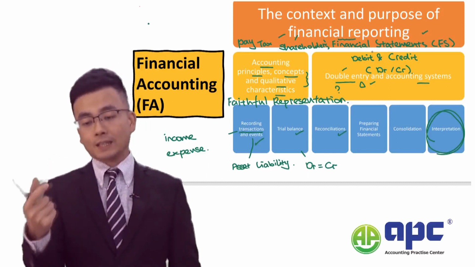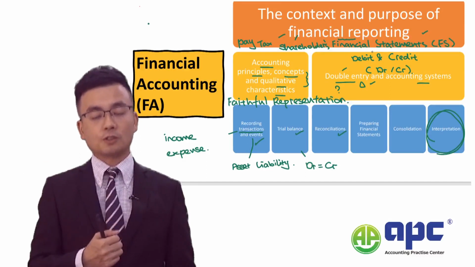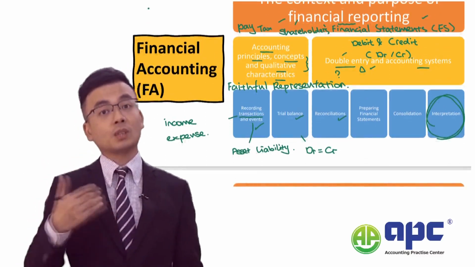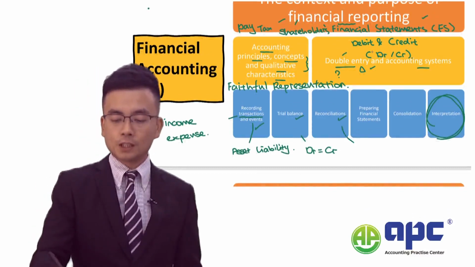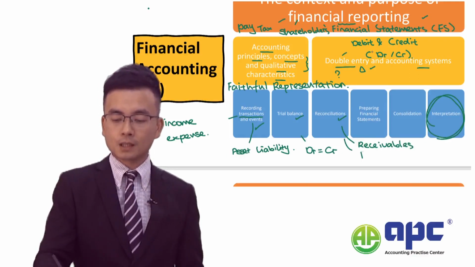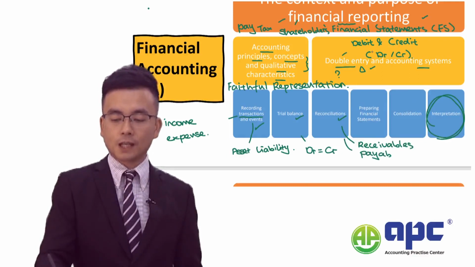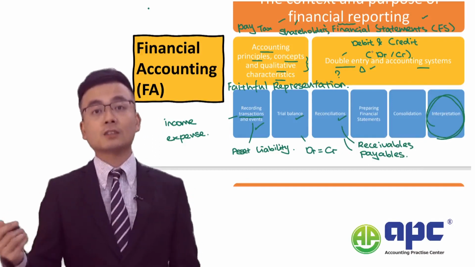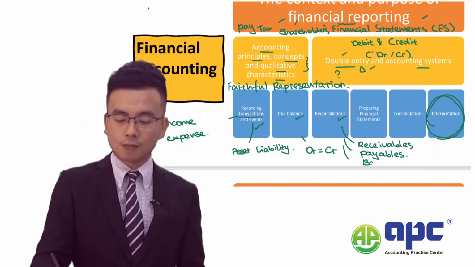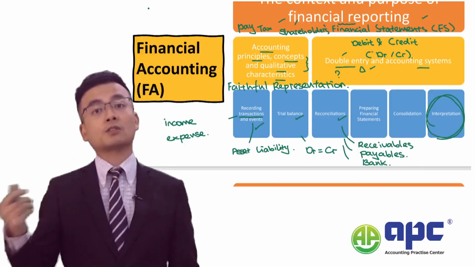Okay? So from the FA syllabus point of view, there would be 3 reconciliations that we need to care about. First of all, the receivables reconciliations with regards to customers. Second, the payables reconciliations related to sellers or suppliers. And third, the bank reconciliations with regards to the bank.